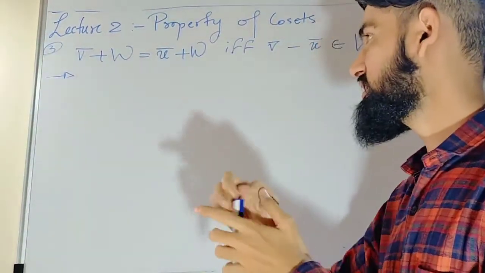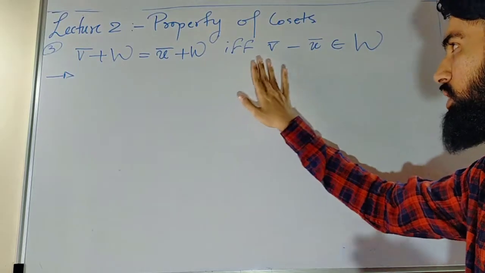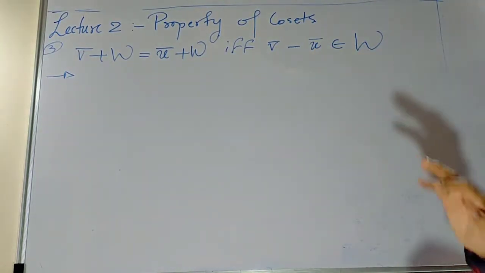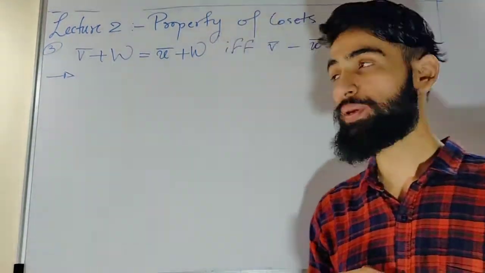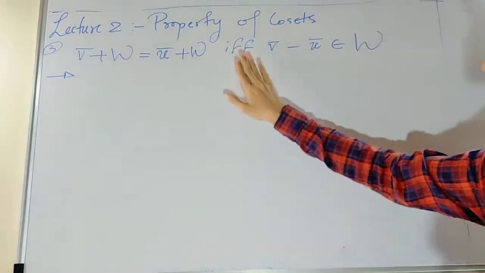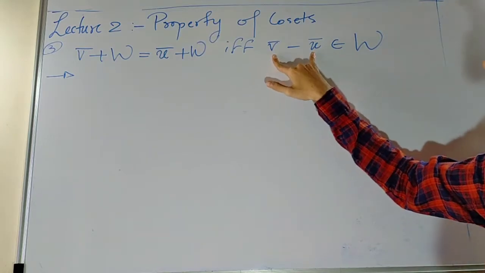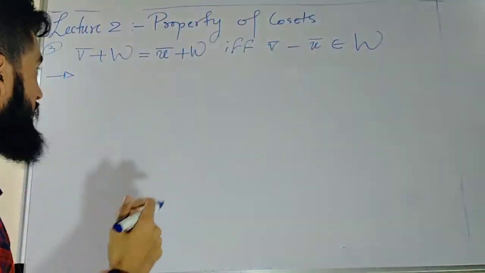The property says that v̄ + W is equal to ū + W if and only if v̄ − ū is an element of W. If I try to convert this into words, it means two cosets are the same if and only if the difference of the representatives is an element of W, right? Easy to remember in that pattern.